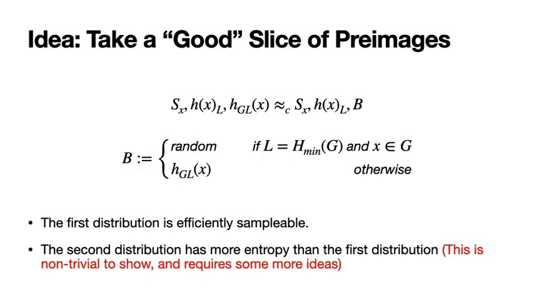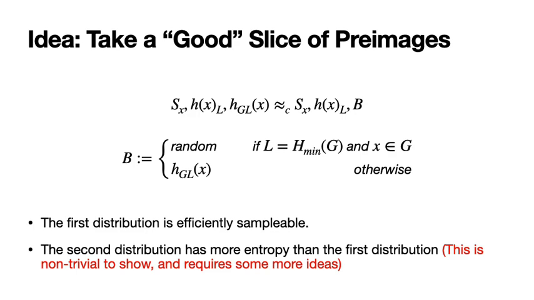So, more precisely, we make the following modifications to our construction. The first change is, since we don't know what the length of the hash is, we will sample randomly and hope to get it right. This is just a standard trick in the classical setting as well. And the more interesting change is, in the second distribution, we change the final bit b. Instead of always sampling it uniformly at random, we set it to be identical to the first distribution unless some specific good event occurs. And this good event is defined as the sampled x belongs to the good slice and we guessed our hash length correctly.